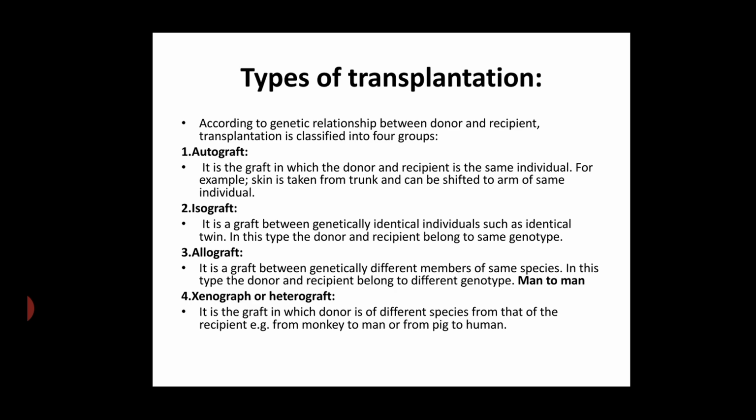Types of transplantation. There are 4 types of transplantation. They are autograft, isograft, allograft, and xenograft or heterograft. Autograft means those types of transplant which is done in the same individual. For example, skin from the trunk is shifted to the arm of the same individual.